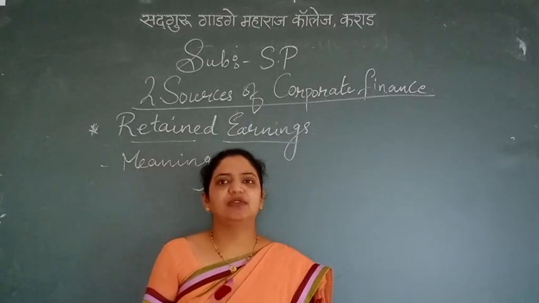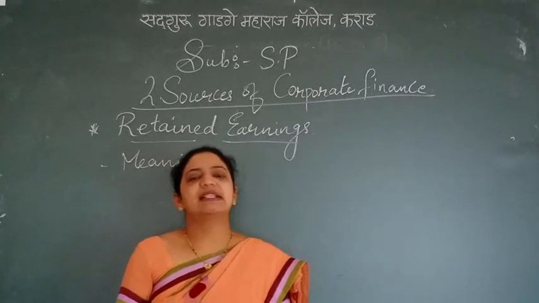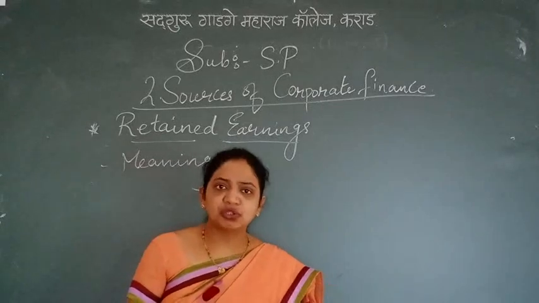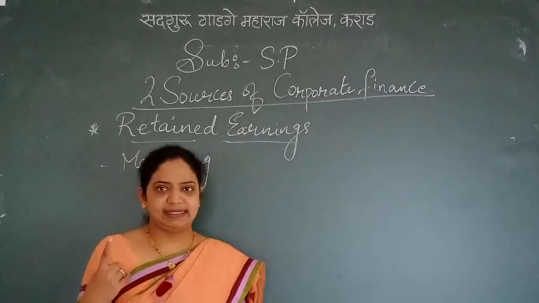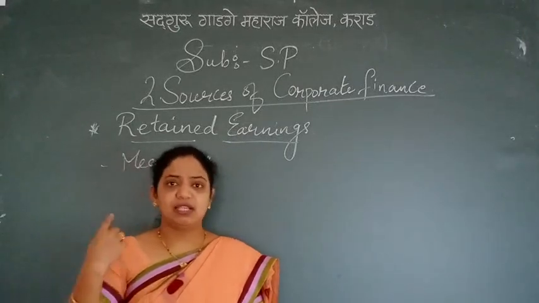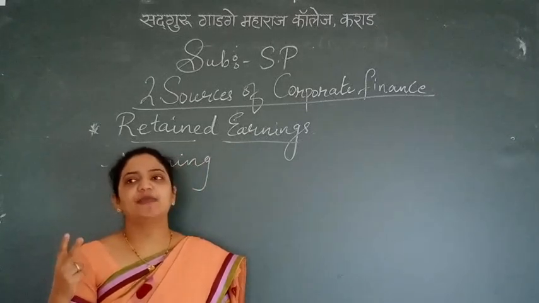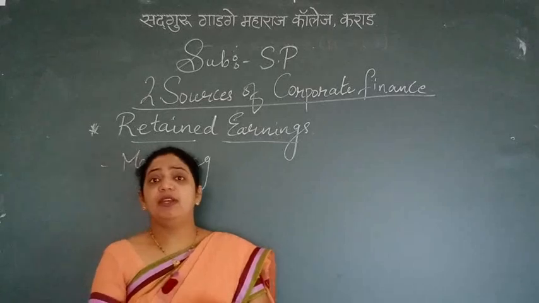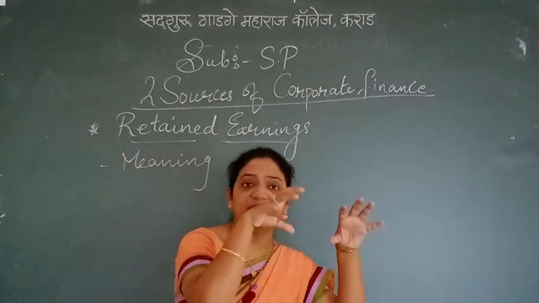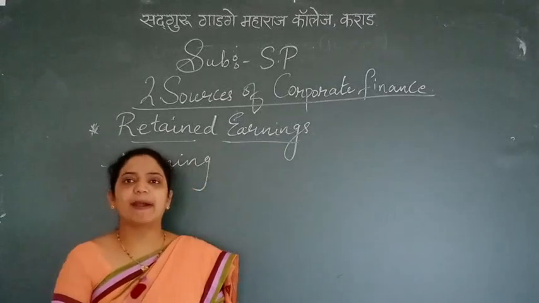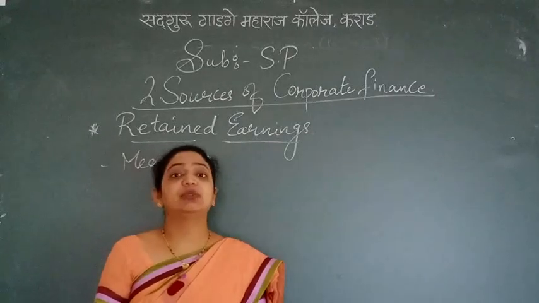This utilization of the profit which is kept aside in the form of a reserve fund, in the form of retained earnings, is also called self-financing. That means the company is doing self-financing, or it can be called ploughing back of profit. Ploughing back means what? When you put your own profit back inside and afterwards you remove it, that is ploughing back of profit, or also said as what?